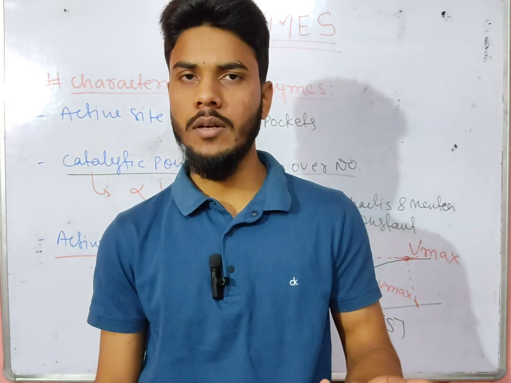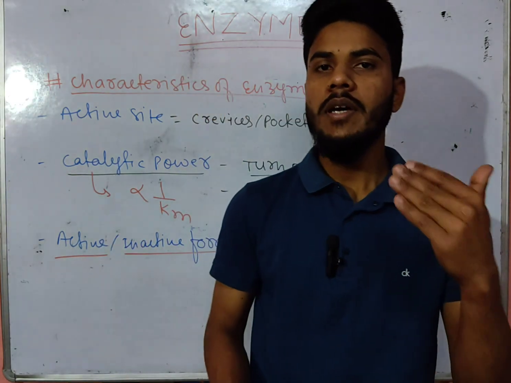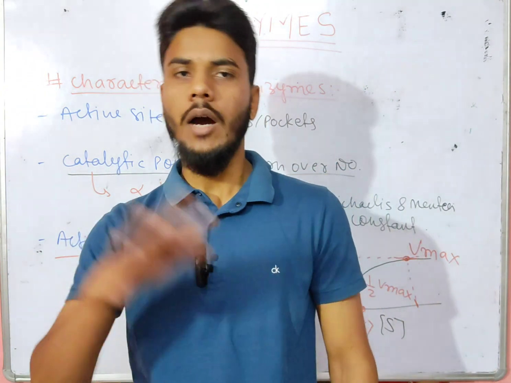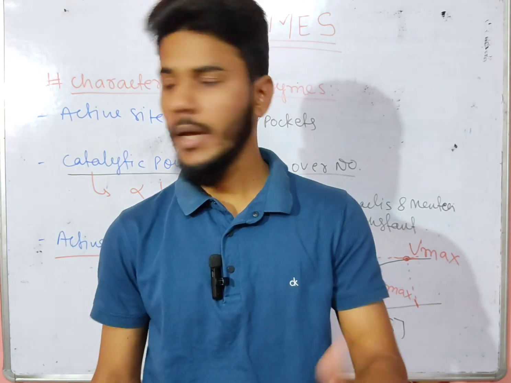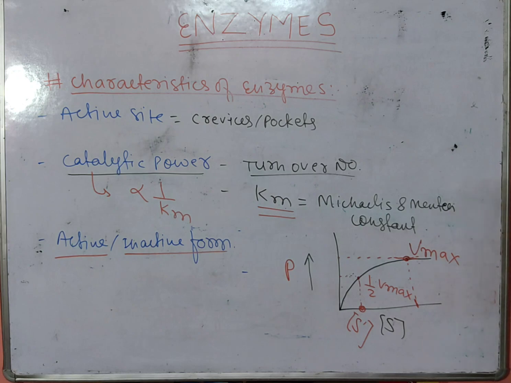Similarly, we have trypsinogen, the inactive form of trypsin. So the catalytic power of enzymes inside and outside the living system remains the same. These are the characteristics of enzyme that we must know.